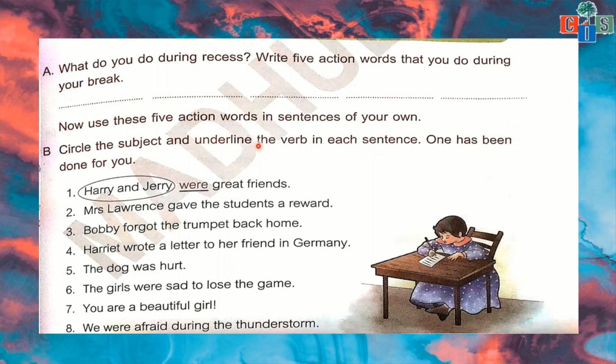circle the subject and underline the verb in each sentence. One has been done for you. So what you have to do? First of all, you have to find the subject. Like here in the first sentence, it's already done for you. Harry and Jerry, right? This is the subject, a noun. So Harry and Jerry were great friends. Harry and Jerry is a plural subject, so that's why "were". If it was only Harry, or only Jerry, then "was". Harry and Jerry were great friends.